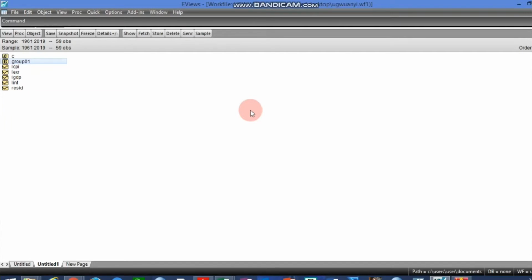Now, the first step towards estimating the structural VAR is to test for stationarity. We test for stationarity to determine whether we are going to estimate the structural VAR in level or in first difference.